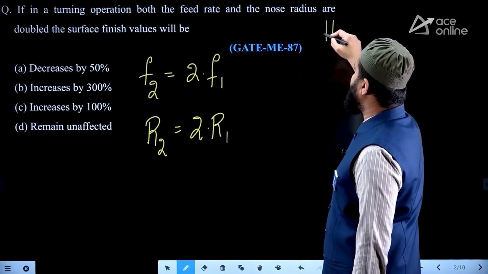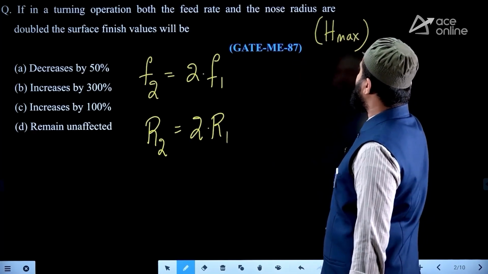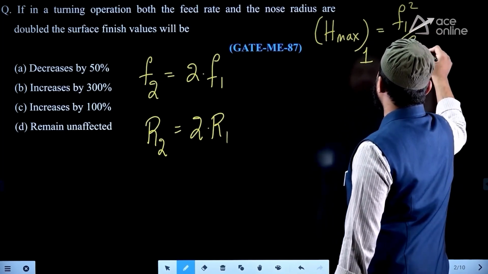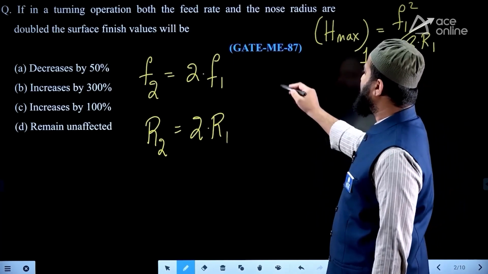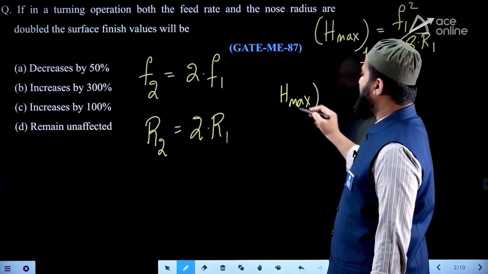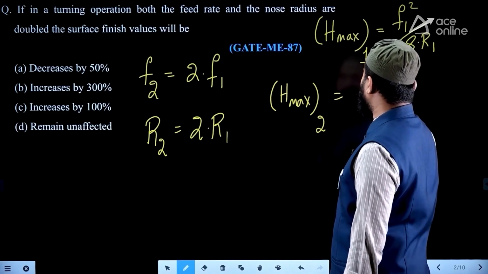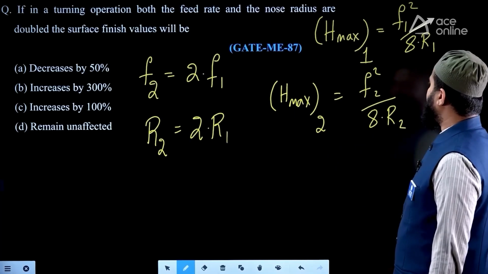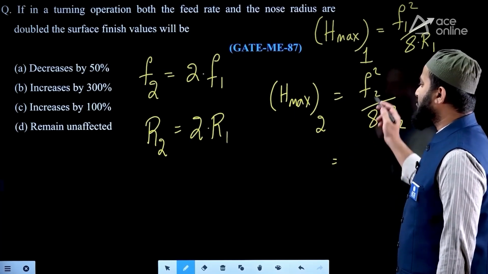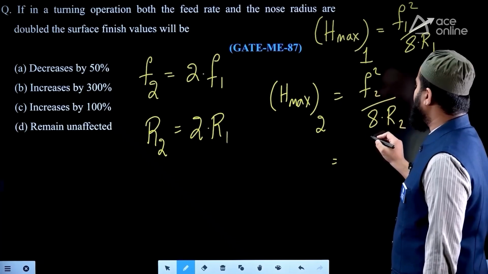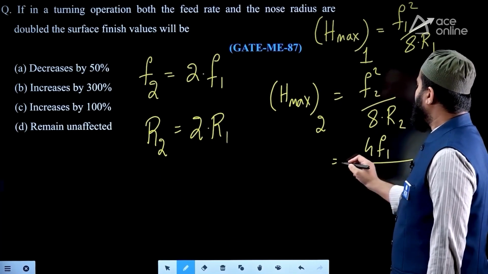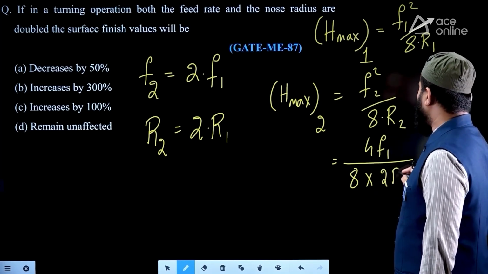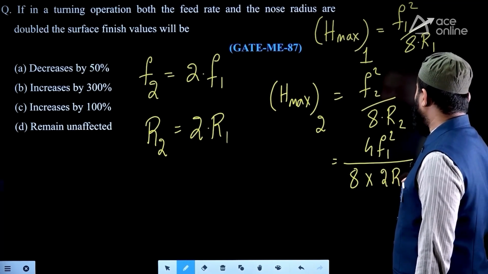Surface finish value H max, in the first case if you notice, is F square by 8R. So you can write as F1 square by 8 R1. Whereas H max in the second case is again F square by 8R, but I am writing F2 square by 8 R2. But here instead of F2 we can substitute 2 F1. So it will be 4 F1 square by 8 into R, and R is nothing but 2 R1.